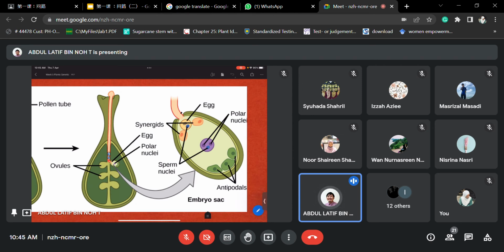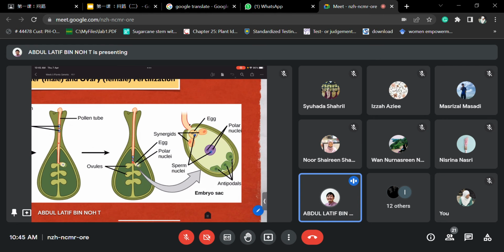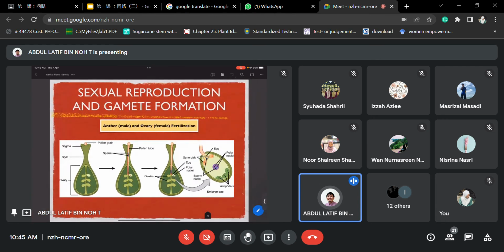Alright, so this is where they will develop further, into becoming fruit, and then seeds. What happens is that the fruit around the seed will become its protection and provide all the nutrients and hormones inside. So this will become the seeds. When this becomes the seeds, the fruit is the protective layer that we eat.